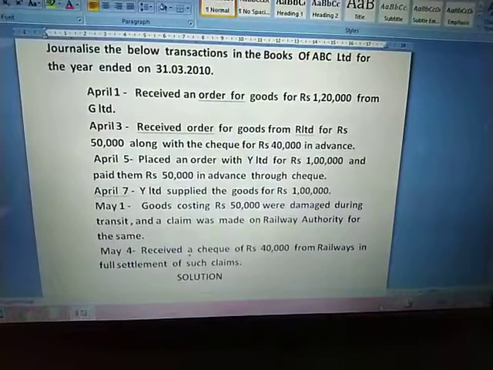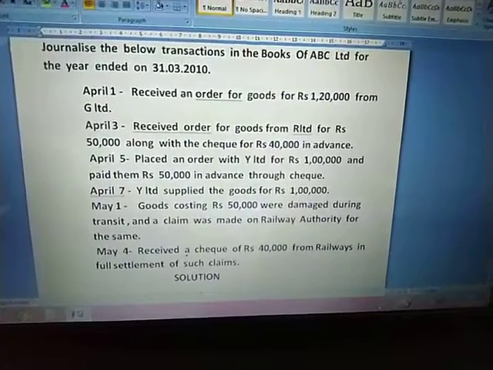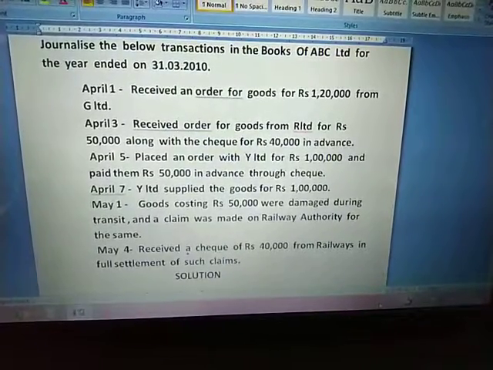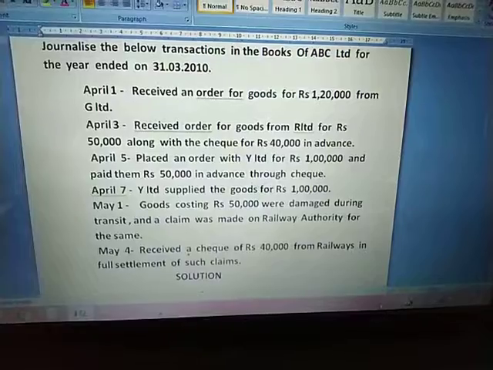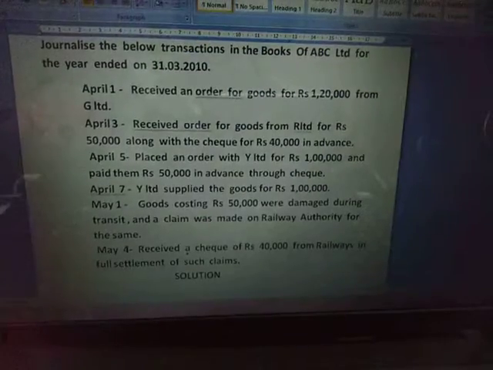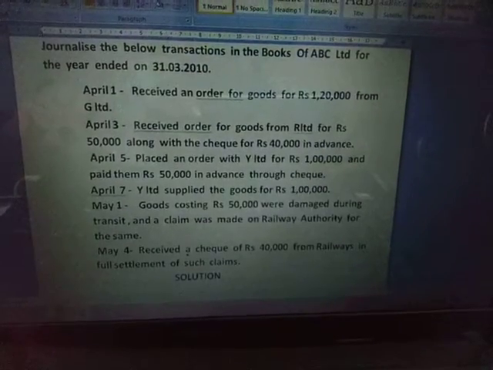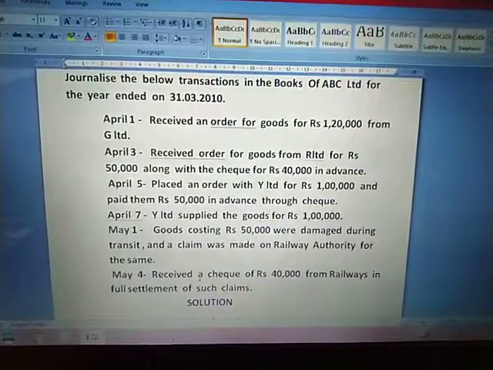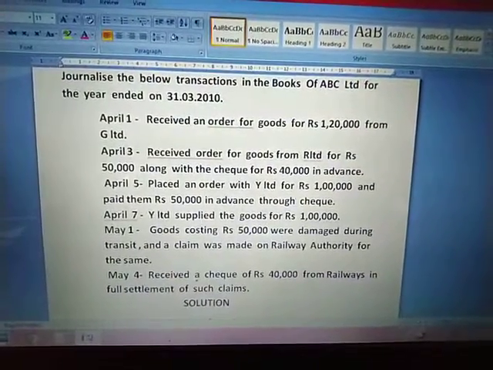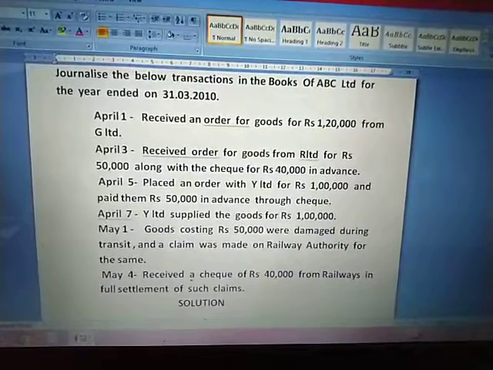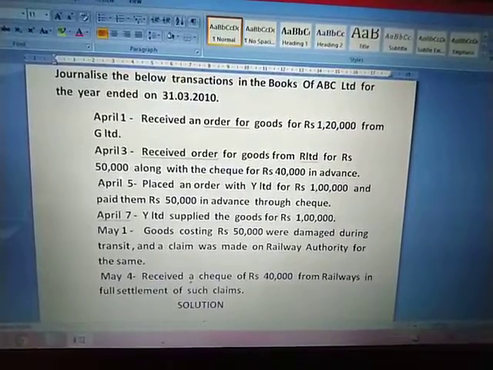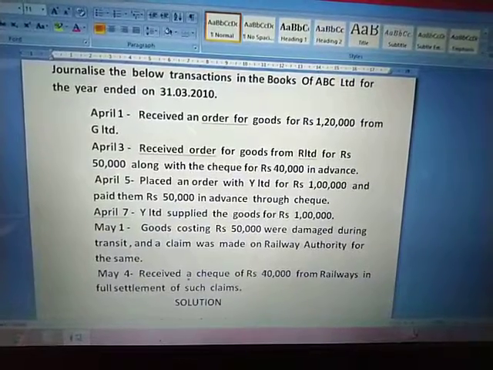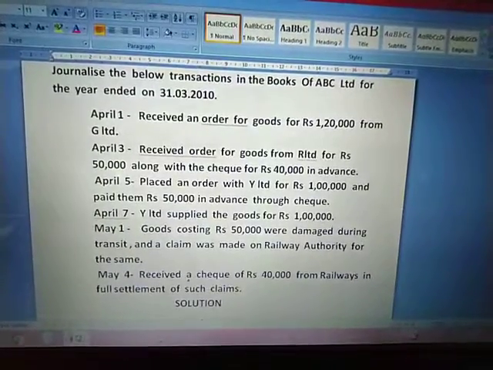Next, on May 4th, we have received a check of rupees 40,000 from Railways in full settlement of such claims. So finally, Railway has paid us rupees 40,000, but actually they were supposed to pay us 50,000. So now this 10,000 will be our loss. Okay, so now let us go to the entries.